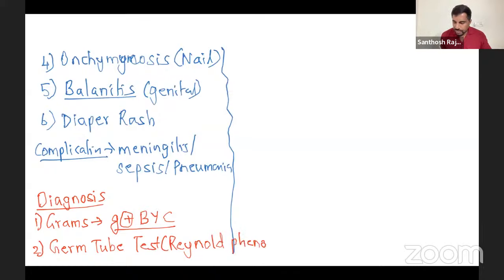Basically you add the colony in human serum or sheep serum, and then you see a tube growing. That is called the germ tube. That's it. Now, the third one is your culture. So we have a variety of cultures, and that is what is important. This germ tube test is specifically positive only for Candida albicans. Though different Candida species are there, it is positive only for Candida albicans.